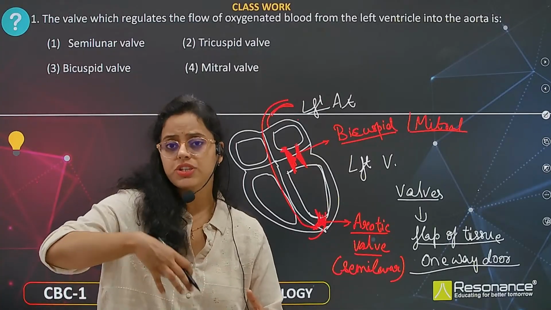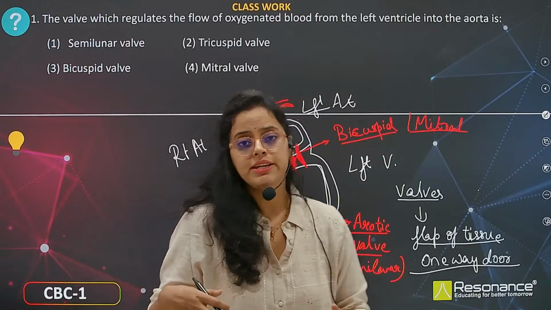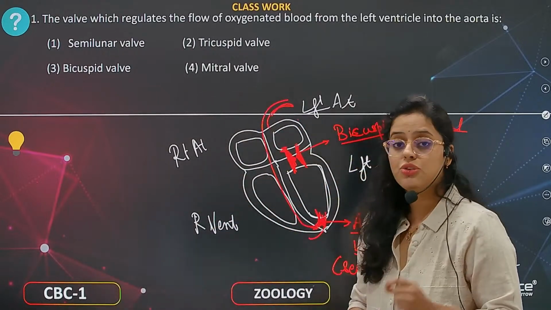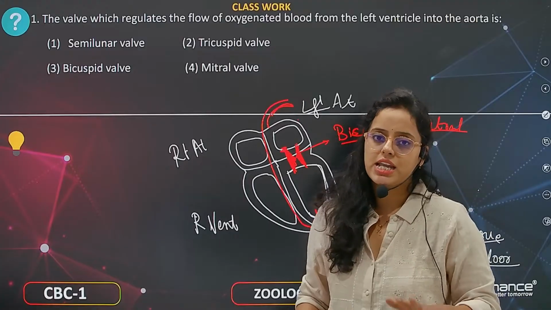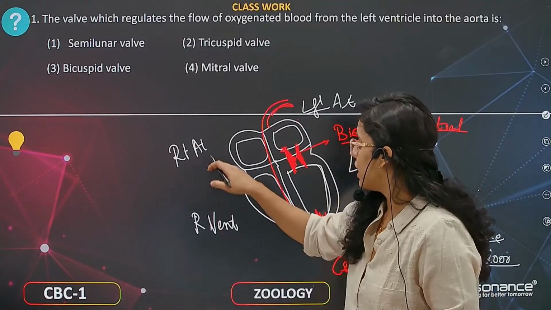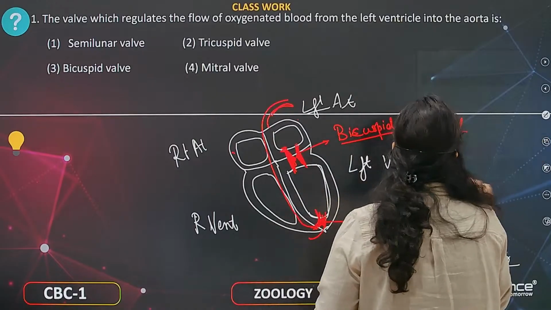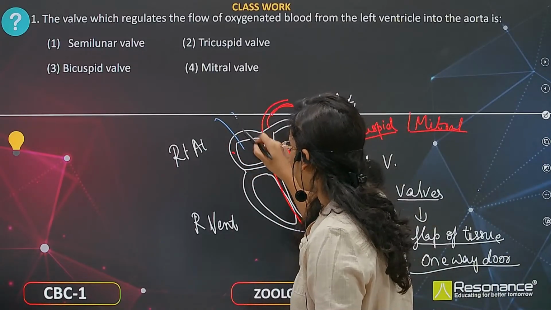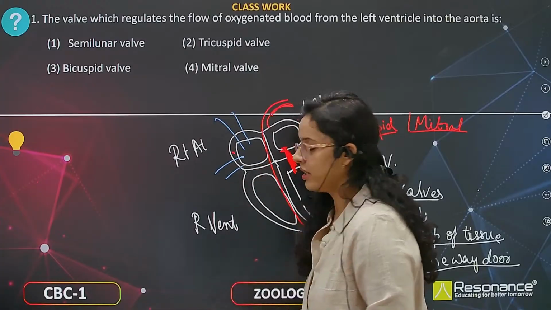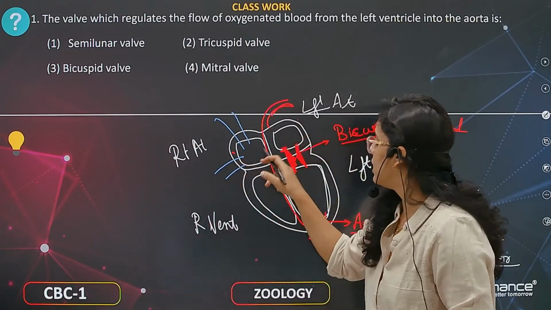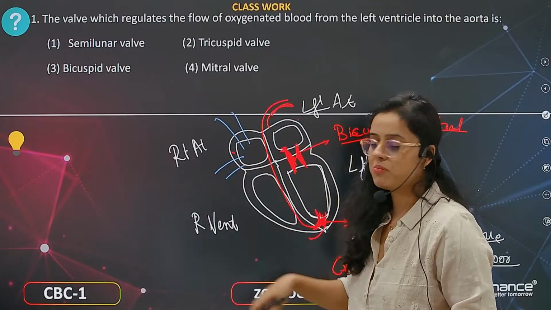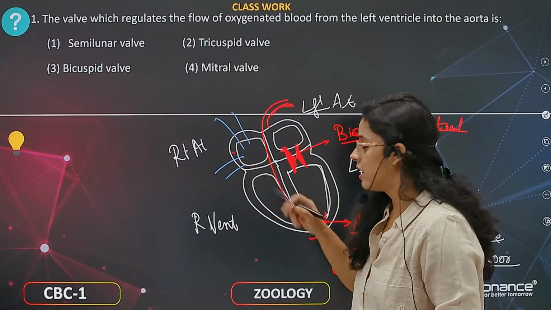Now this deoxygenated blood comes to the heart through the superior vena cava and inferior vena cava into the right atrium. Let me take the blue to emphasize the veins: superior vena cava, inferior vena cava. Now blood is filled in the right atrium. Now blood has to go to the right ventricle.